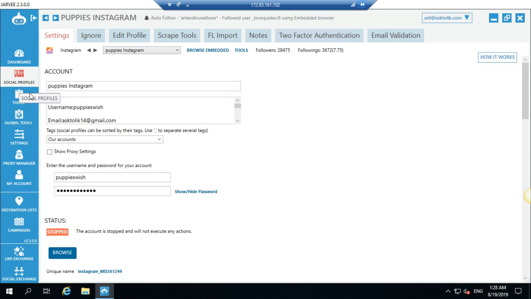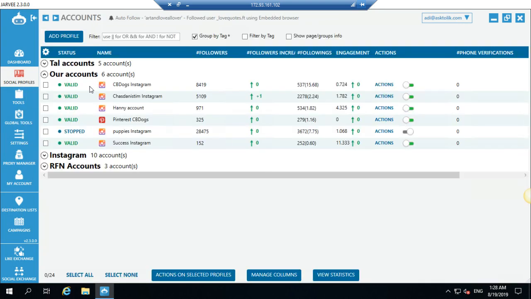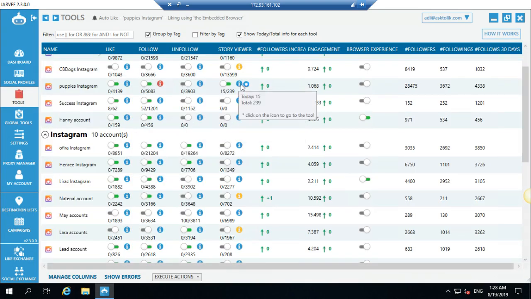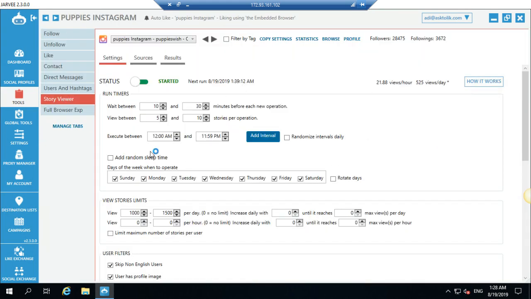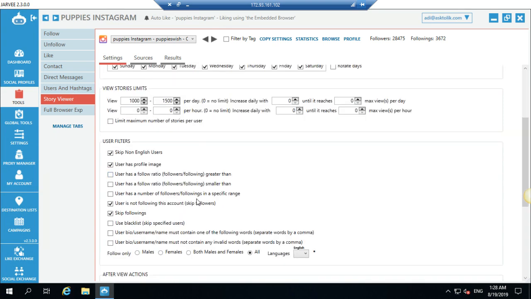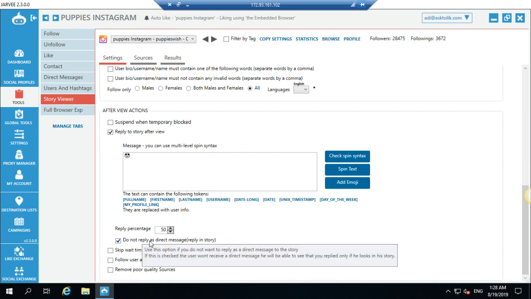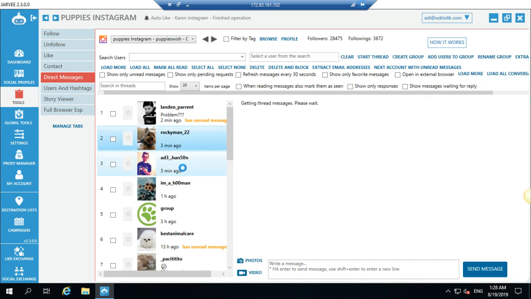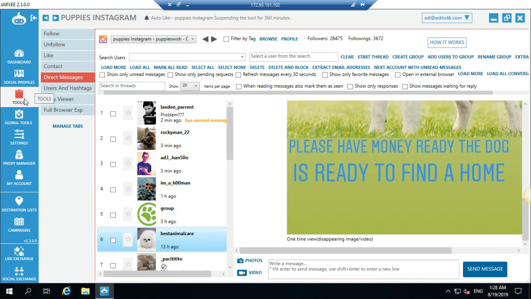So what I will do, I won't stop the account. What I'm doing in this kind of situation, I turn it on, and then I do the story viewer option. You see how it's blocked. I set up the story viewer. I'm doing a lot of story viewing on this account, up to 1,500, and I also reply after the story. I send some like emoji. You can try it. Sometimes it's good, sometimes it's bad. You can try by yourself, but it does do something until the block is over.